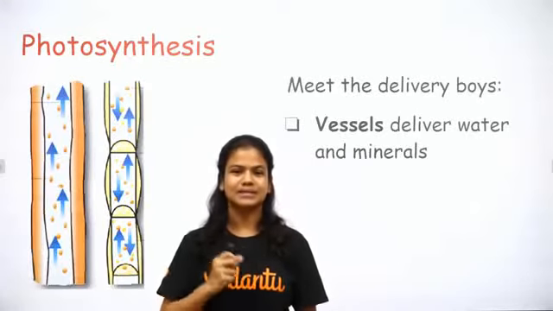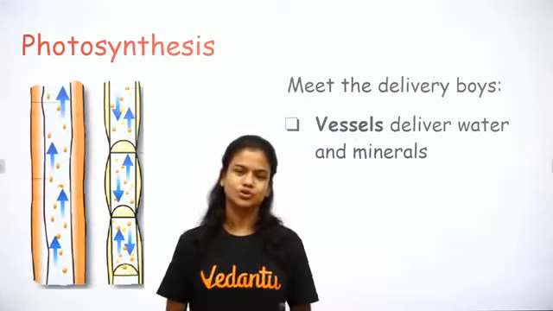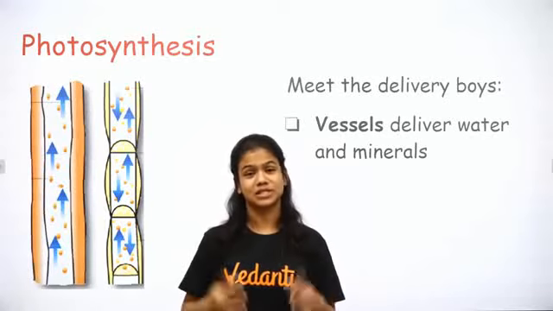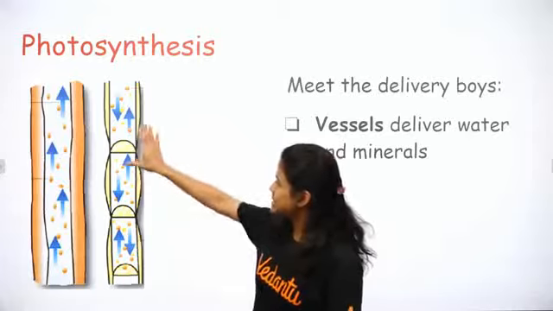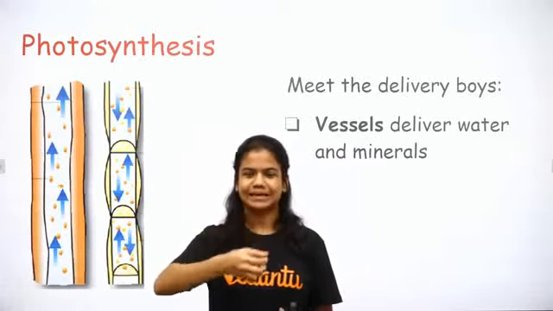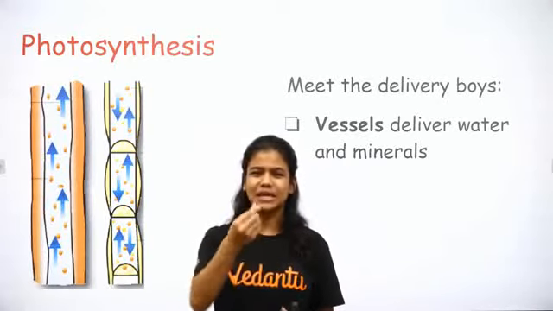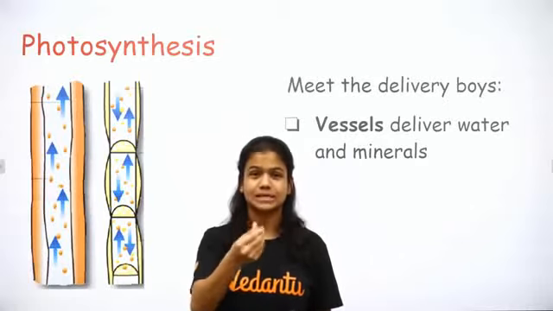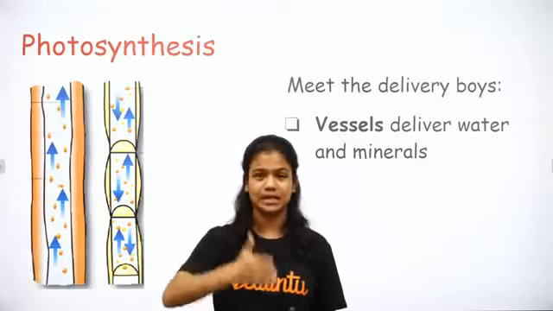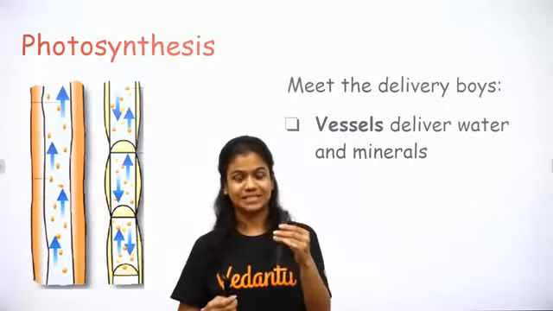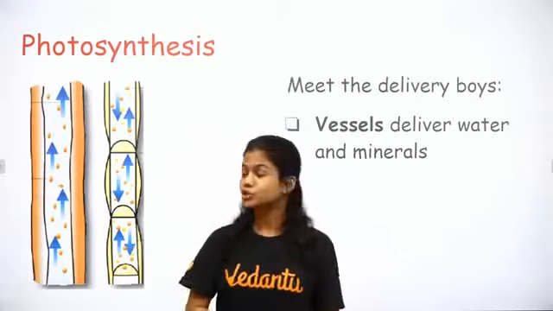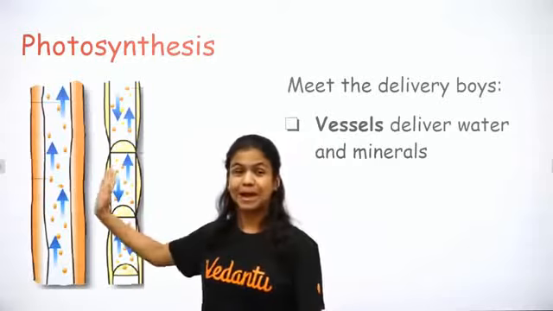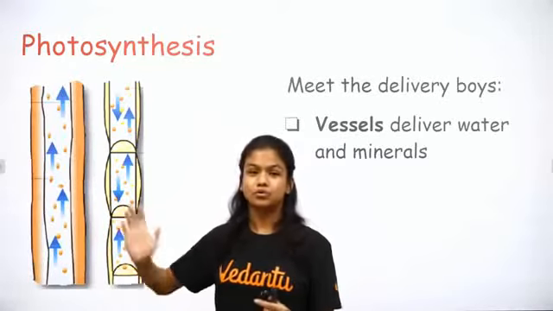Now let's try to understand where the water, minerals and nutrients that plants need in the process of photosynthesis come from. Vessels. As you can see, vessels are basically like straws. They're extremely thin, thread-like straws present inside the stem. If this is the stem, you will have hundreds and millions of these tiny vessels which are carrying the water, minerals and nutrients up to the leaves.